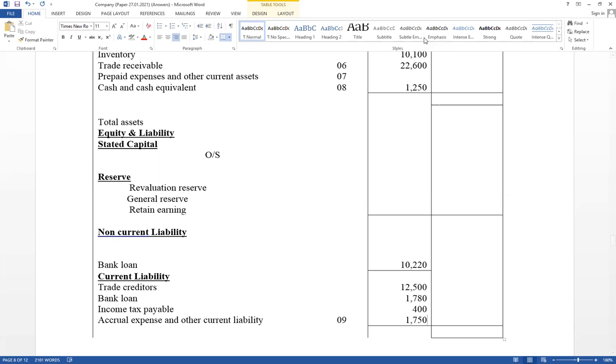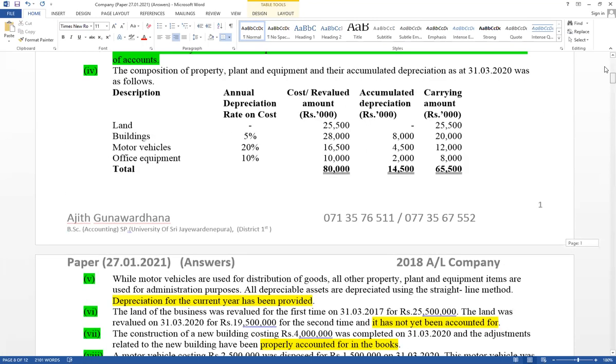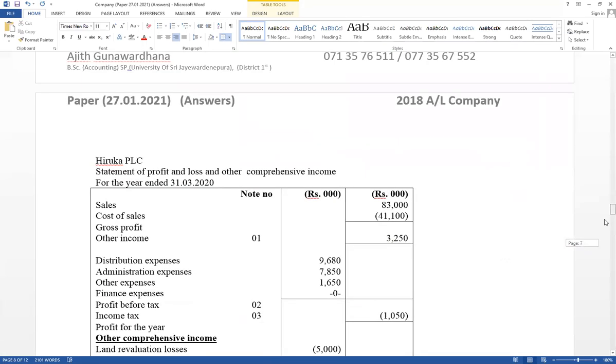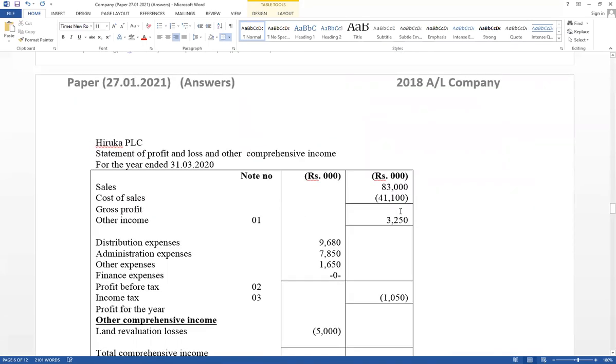Now, income statement. Then statement of change in equity. Then financial position. Start from the beginning. Try to complete income statement. Calculate gross profit plus other income minus expense. Therefore, this one minus this one, gross profit equal 41,900.